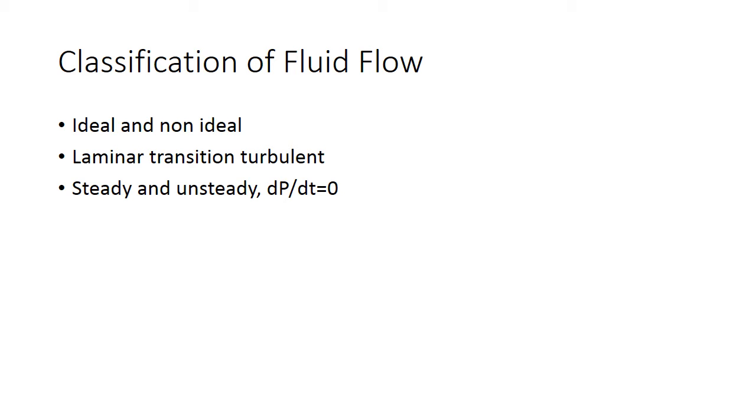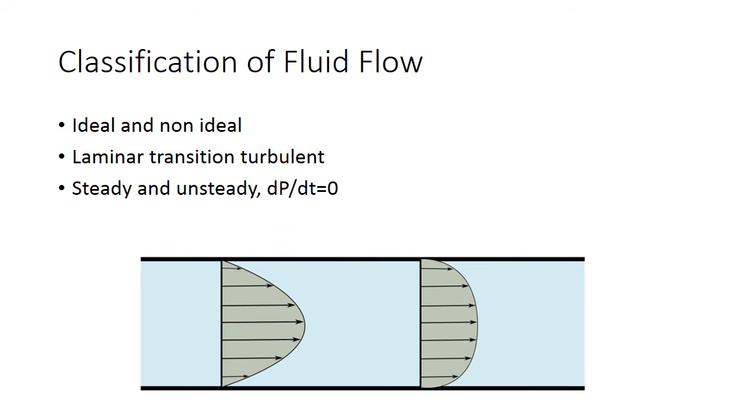Next classification of fluid flow is the fluid could be flowing either at steady state or it may be an unsteady flow. So what is the difference between the two? In steady state, the parameters do not change with time. So that dp by dt, change in the parameter with respect to time, is 0. And if the parameter does change with time, then it is an unsteady flow. So we will take up some examples and try to understand the difference between a steady state flow and an unsteady state flow in a little more detail with the help of pipe flow and other things.